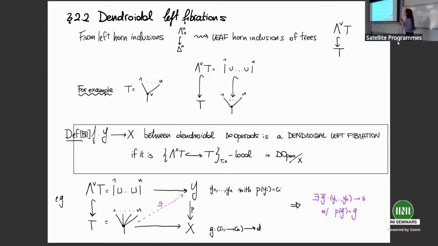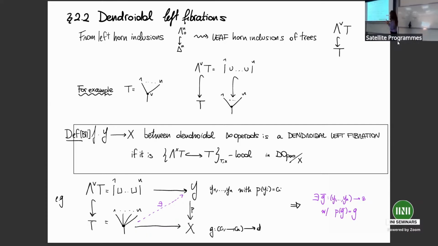We can do so by generalizing the left Horn inclusions that we have for simplices, the ones defining the notion of left fibration, to leaf Horn inclusions of trees. So I will just do an example instead of giving the whole definition. If we take a tree T given by a corolla, then its leaf Horn inclusion is just given by the disjoint union of the input vertices.